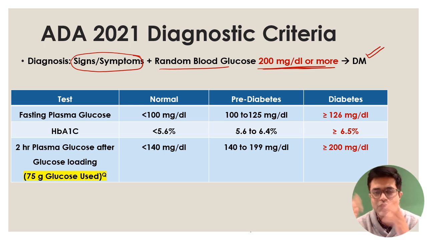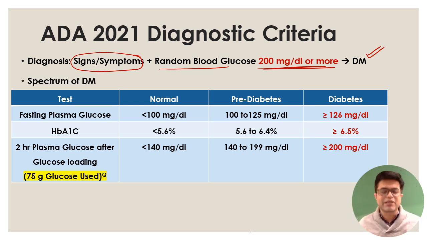At the same time, once diabetes has set in, if it is type 1, you need to give insulin. If it is type 2, you need to give oral hypoglycemic drugs, right? So it is very important that you understand the spectrum. If you are on the left side of the spectrum, in the normal or pre-diabetic stage, great. Having a good lifestyle will ensure that you don't go to the other side regarding type 2 diabetes. Regarding type 1, the unfortunate thing is that eventually insulin is going to go away and you cannot stop the progression to diabetes. In type 2, which is the adult form, you still have time. So understanding the spectrum of diabetes is important.